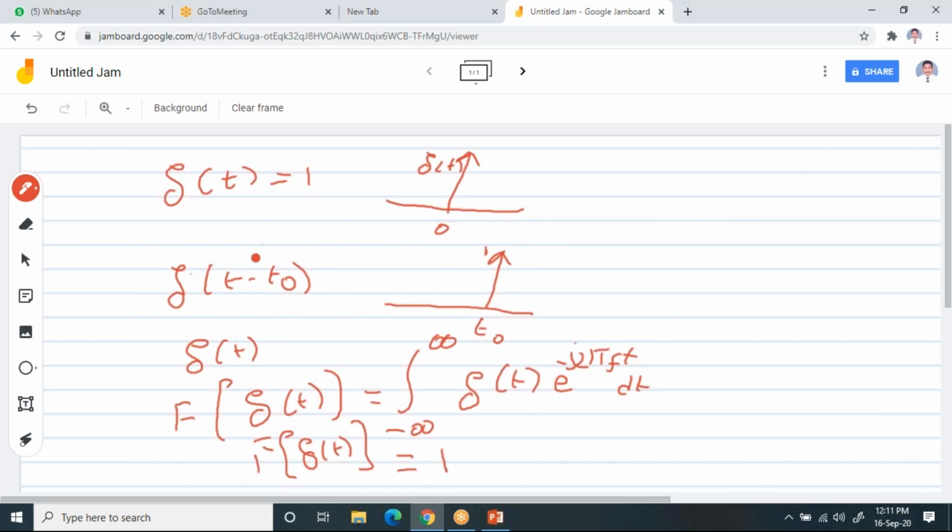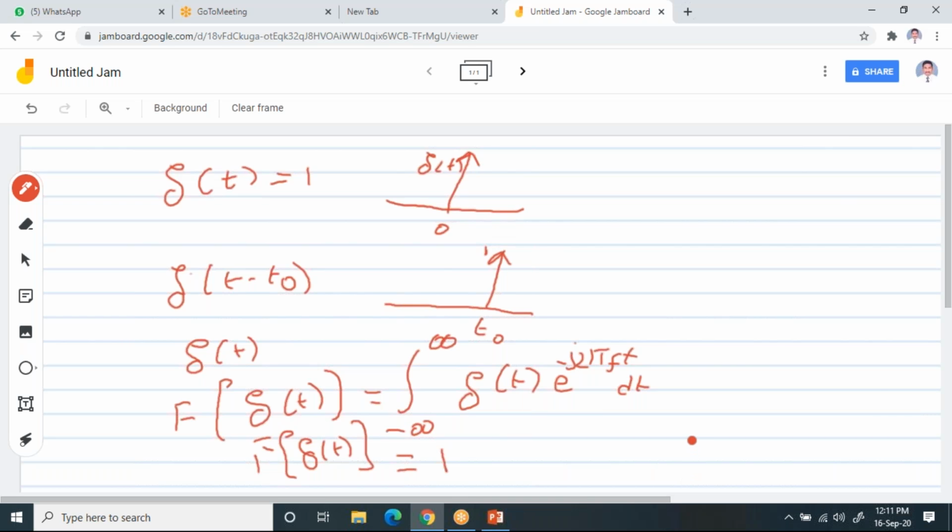If I take the Fourier transform, the impulse function will exist only at one instant of time. So at that instant, if you substitute del of t, at t equal to 0, the moment you take t equal to 0, this exponential becomes 1. All this value gives you 1. So the Fourier transform of del of t is simply 1. Is it clear to all of you? Please post it in the chat box.